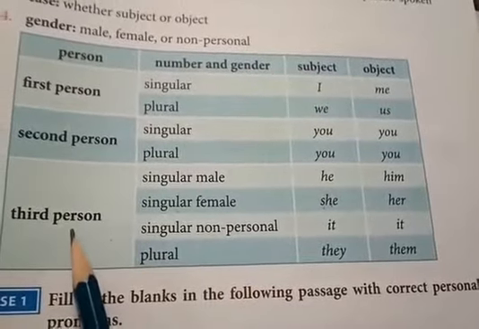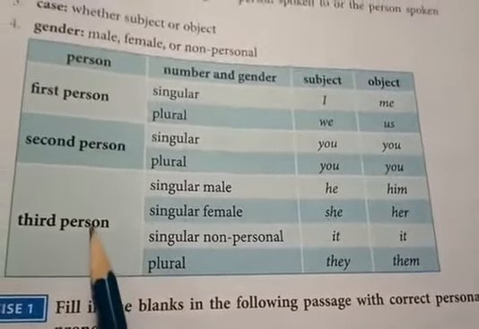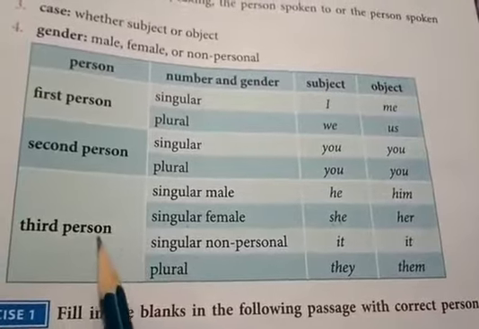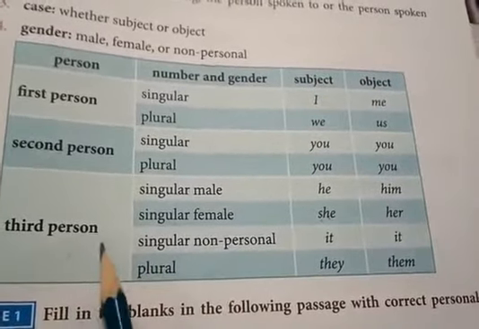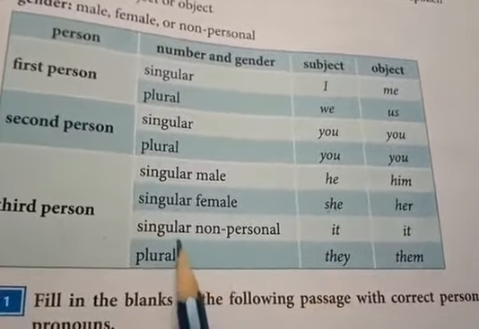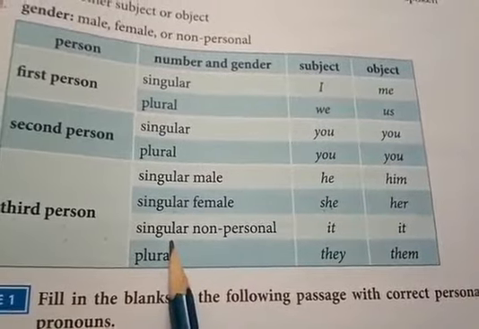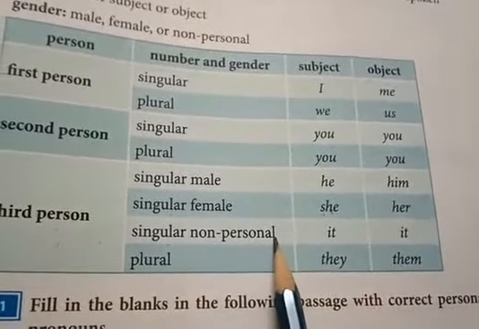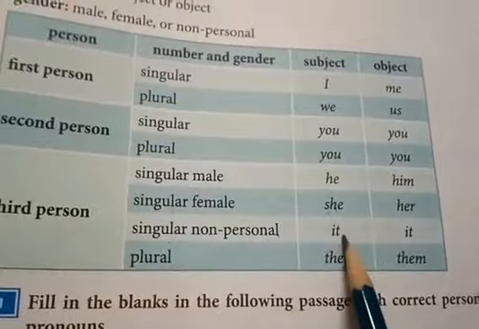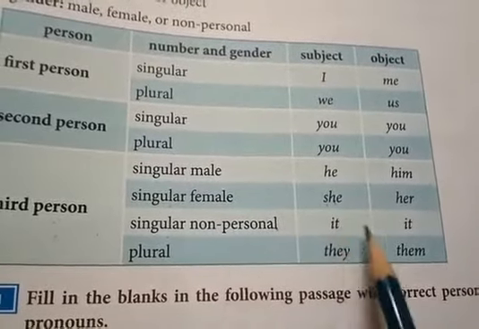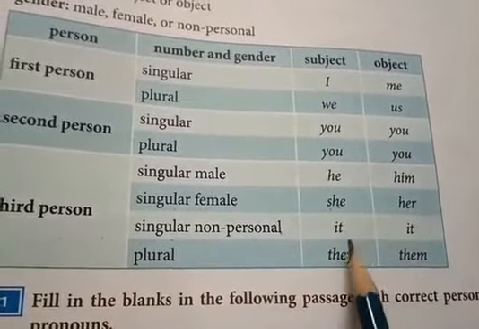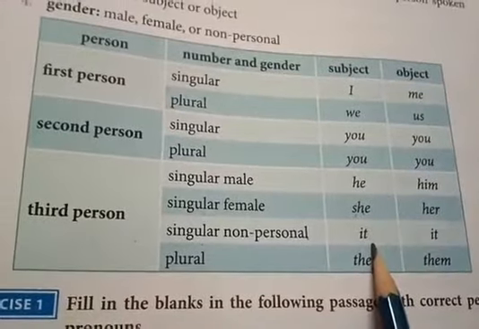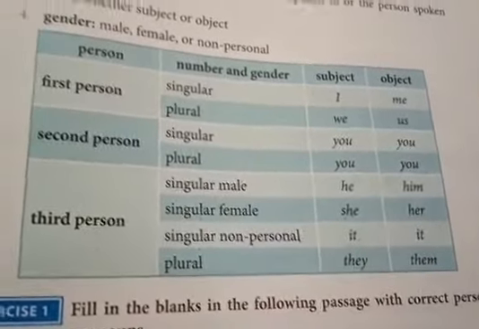We are talking about a star, so you cannot call it a person, it is an object. It's the third person, the one about whom we are talking. It's singular. Star, not stars, it's non-personal, it's not a person, so we use it. Whether it is a subject or an object, we use it. As it is a subject, it is it. I hope you are understanding.